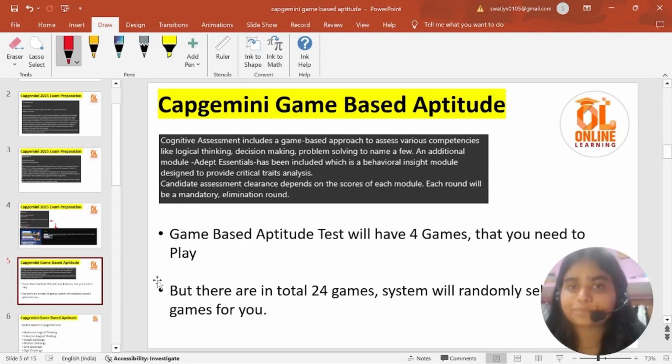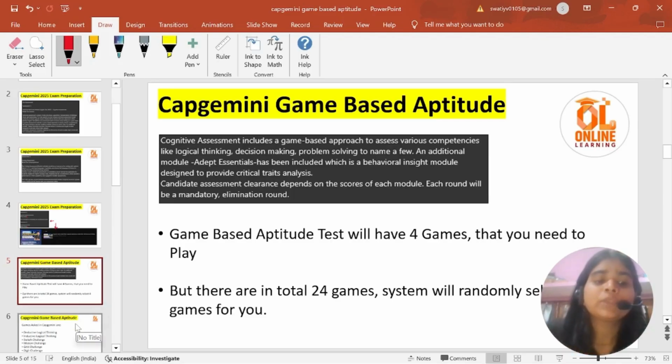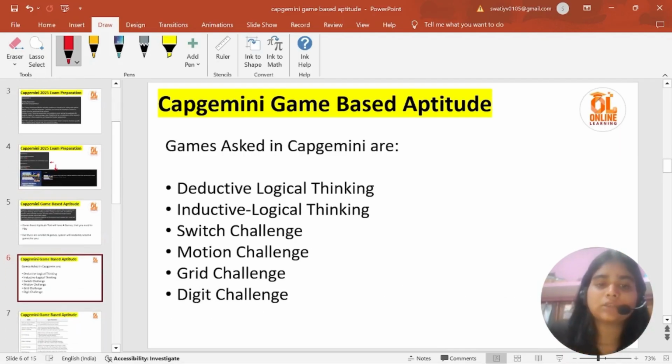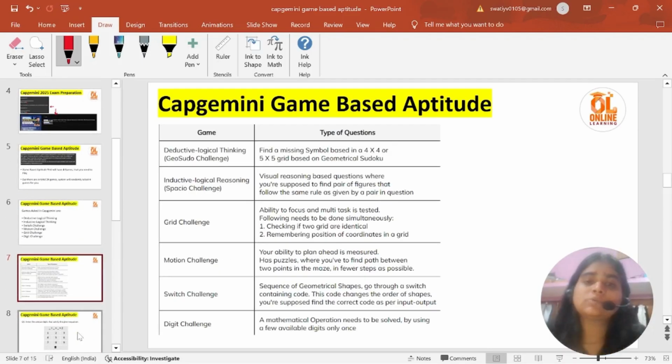Okay, 4 games are selected at random for you, and you have to play those games. And in those games, these are the 6 games we will be discussing. In these games you will have different levels. Level 1 will be very easy, level 2 will be somewhere between easy and moderate, then level 3 moderate, and this is the way you will move level by level.